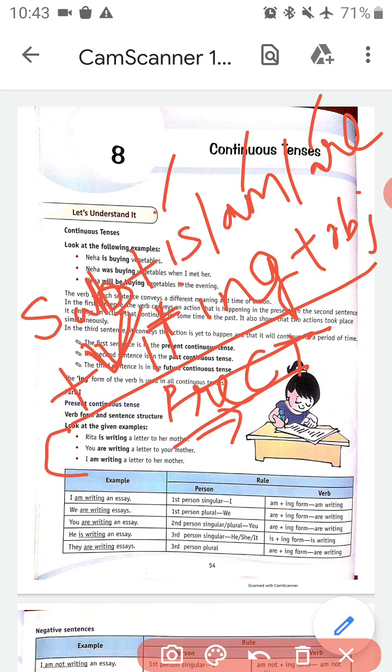Suppose I am writing an essay. In this sentence our subject is I. Which of is, am, are will we use? We will use am because I is first person singular. Write is a verb. To make it continuous tense we use writing an essay. So this is our present continuous tense.